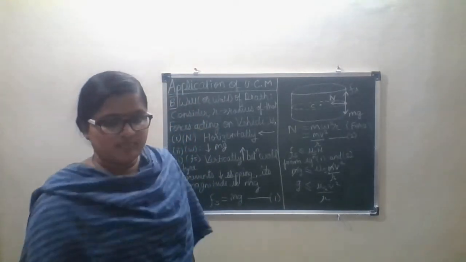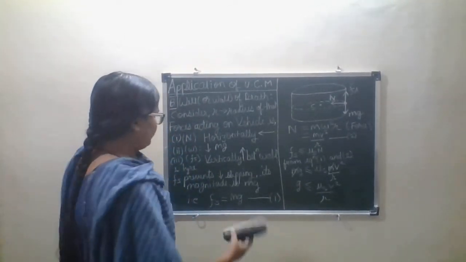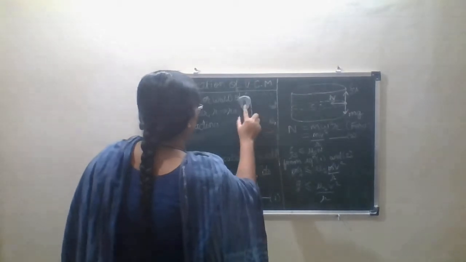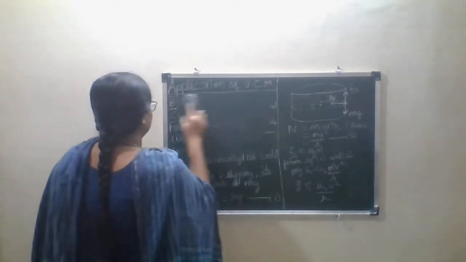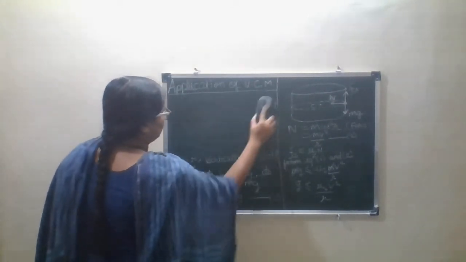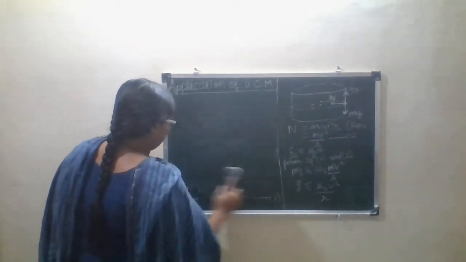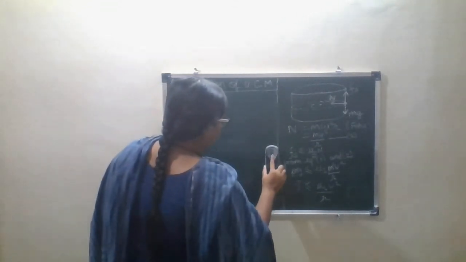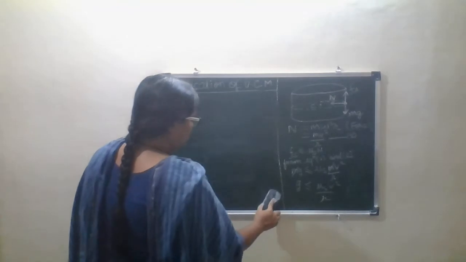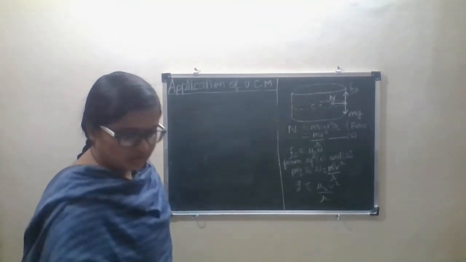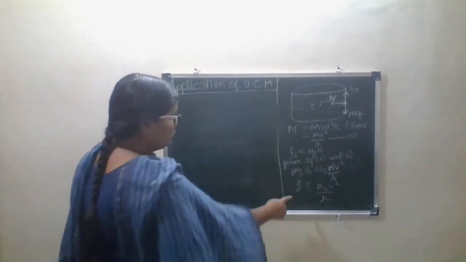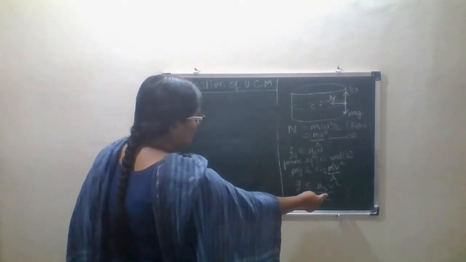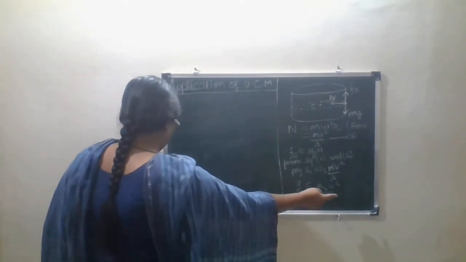Then further we have to solve. Further after this, g is less than or equal to mu s into v square upon r.